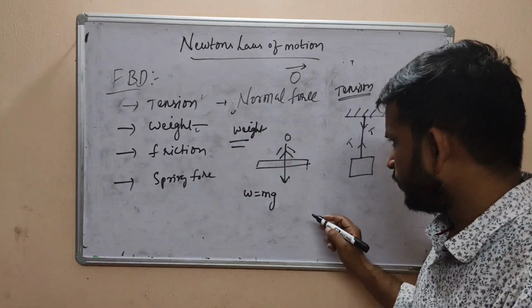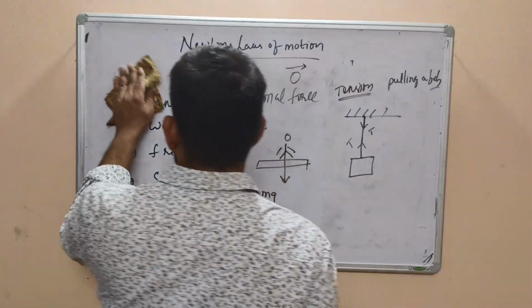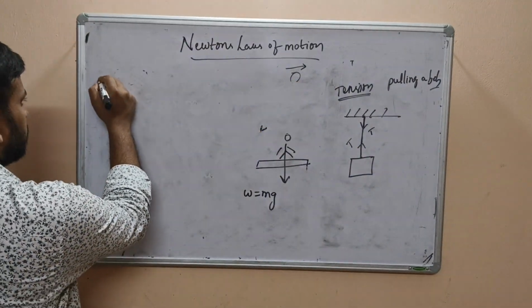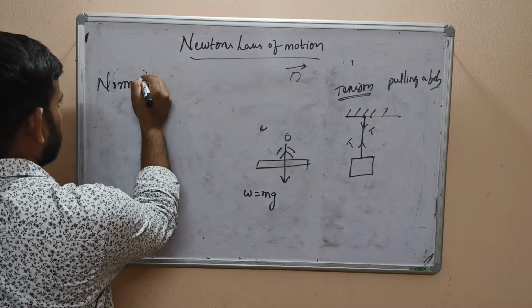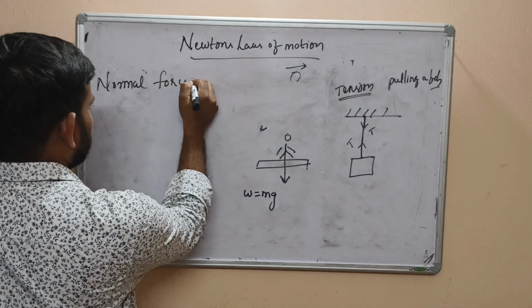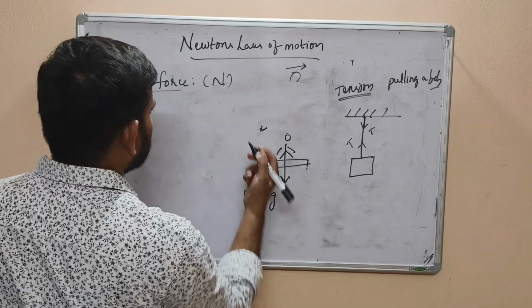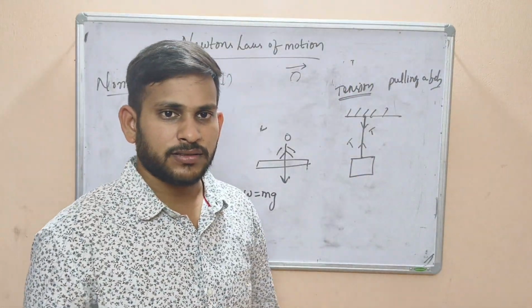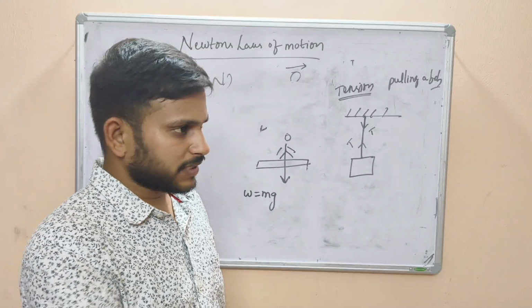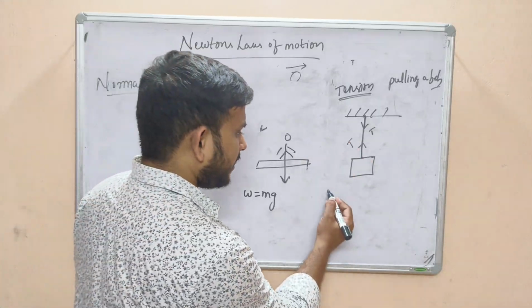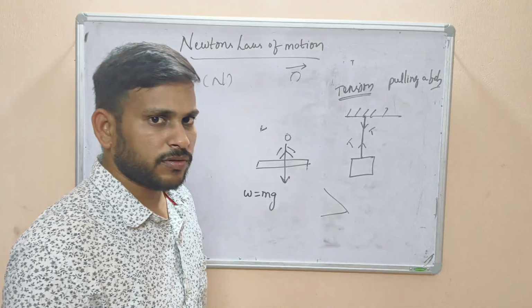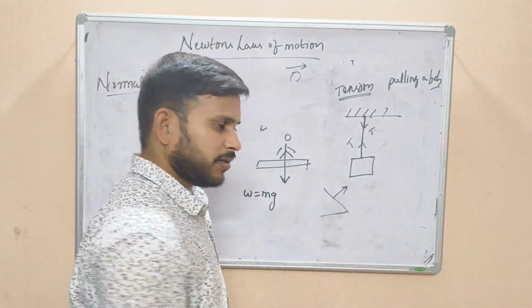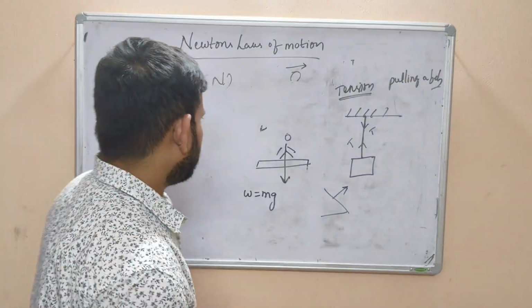We will talk about normal force. Normal force is nothing but the force which is always perpendicular to the surface of the body. If it is an inclined plane, then we have to divide into components so that we take the one perpendicular to the surface of the body. That's it.